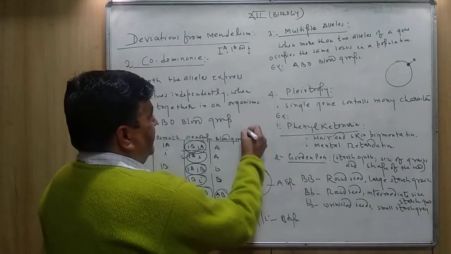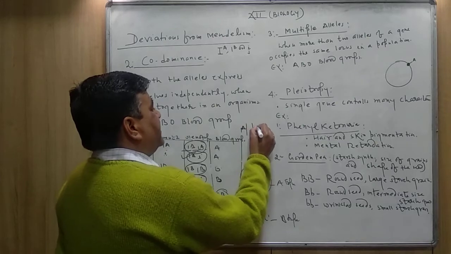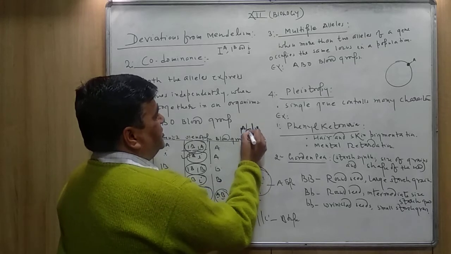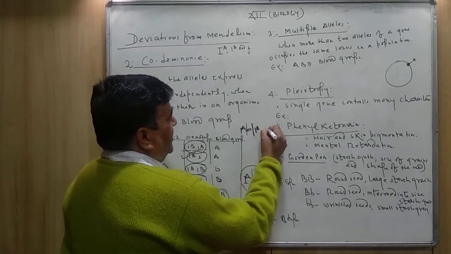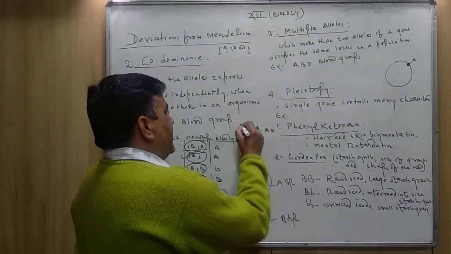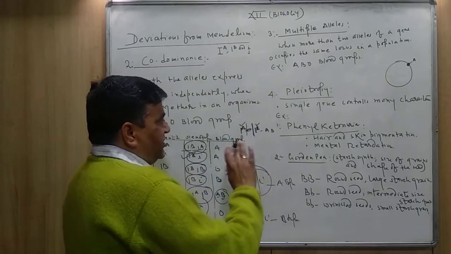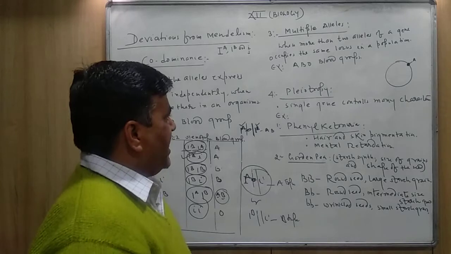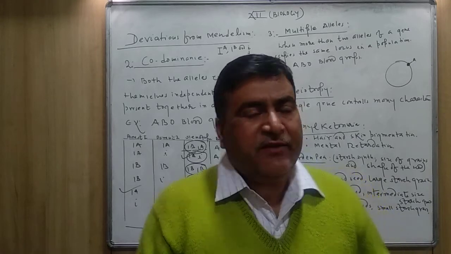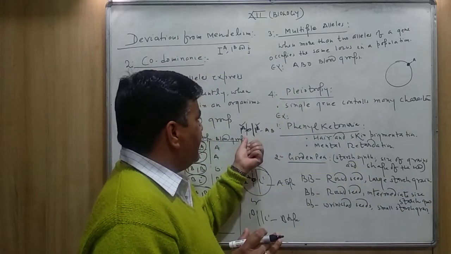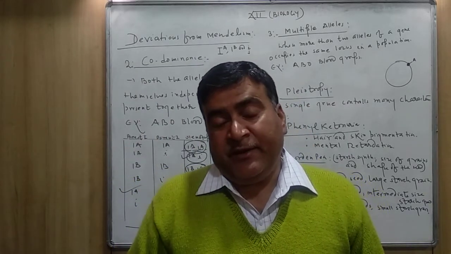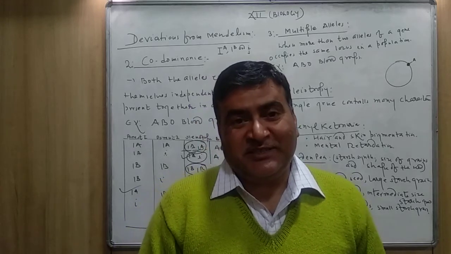And if anybody has A and B, such a type of genotype, IA on one chromosome and on the homologous chromosome IB, what will be the blood group? AB blood group. It means A and B, no one is dominant, no one is recessive, and A and B both express themselves independently. A will produce antigen A, B will produce antigen B. So blood group AB is a very good example of codominance.